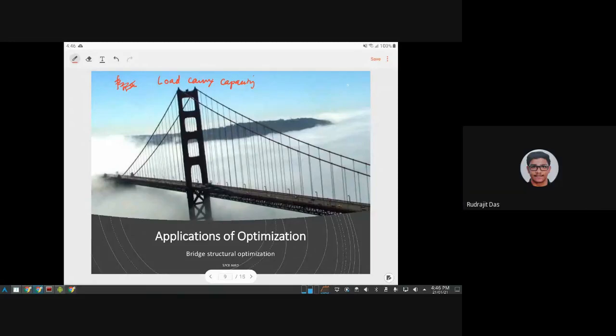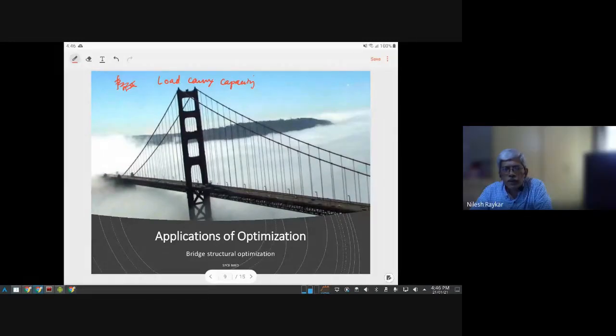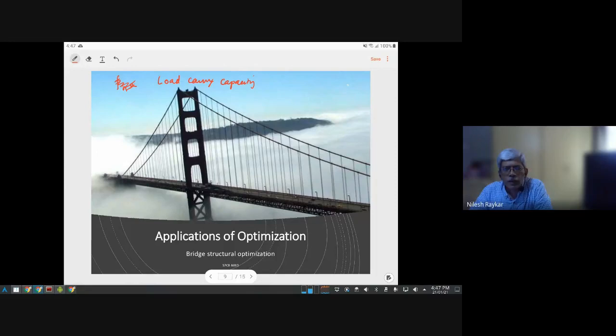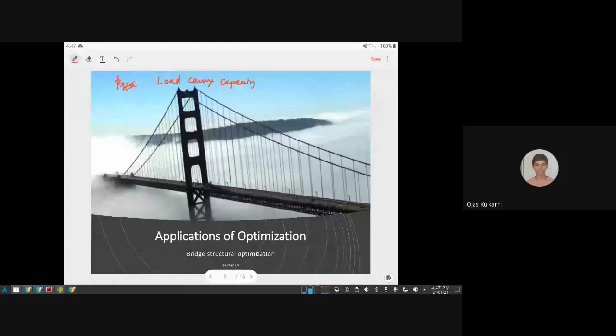The shape of the structure, then the material, the yield strength of the material. Always remember to have some quantifiable numbers for everything here, because finally we have to write it as a mathematical function. The length of the bridge. The length of the bridge would come as a constraint, I believe. Points where it is supported. Yes, the number of supports could be a design parameter.